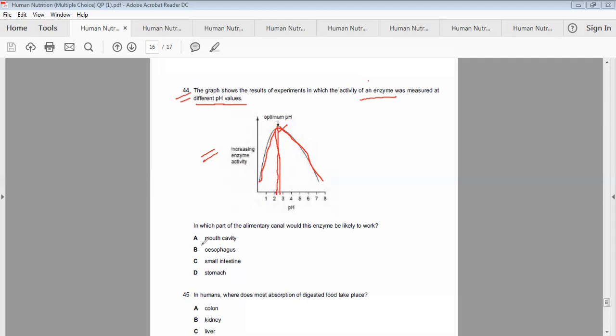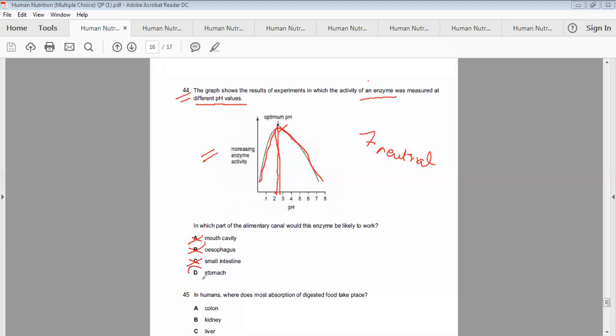Okay, so in which area of the alimentary canal is this type of enzyme present? Mouth cavity? No, inside the mouth the pH is 7, neutral, slightly basic. Okay. Esophagus? No, there is no acidic pH in the esophagus. Small intestine? It's a basic pH, neutral towards basic.